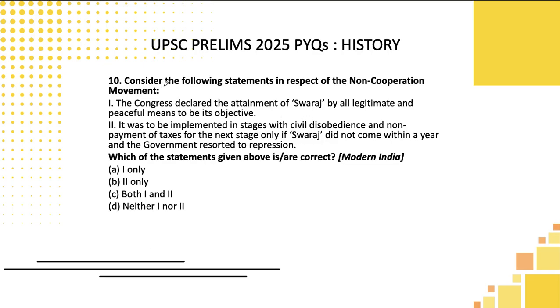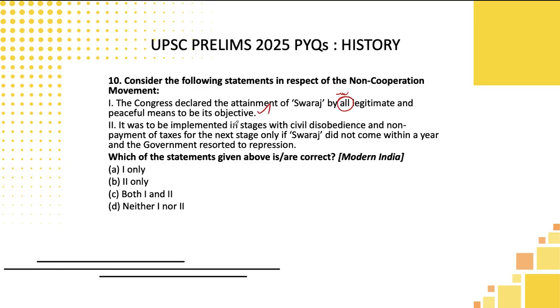Consider the following statements in respect of the non-cooperation movement. The Congress declared the attainment of Swaraj by all legitimate and peaceful means to be its objective. So in this, even though 'all' is a negatively used keyword, in this particular context, the attainment of Swaraj should be by all, and that should be legitimate, so this logically turns out to be a correct statement only. Let's move to the next one.